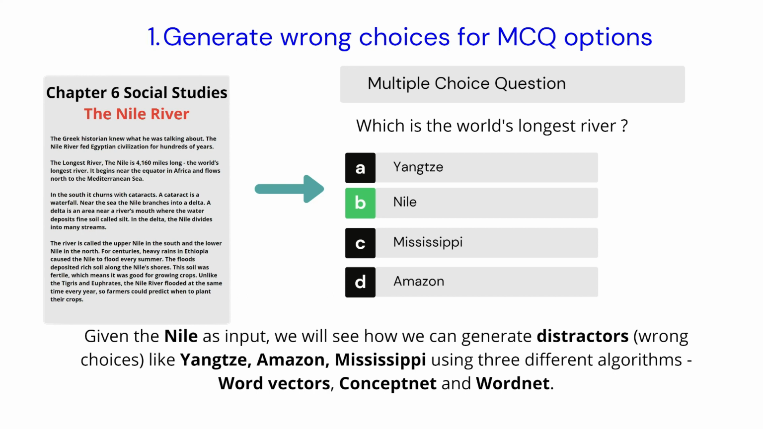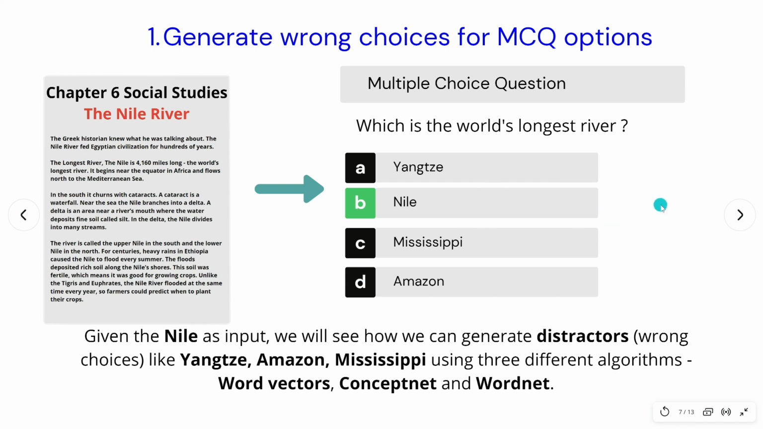So first we'll see how we can generate distractors or wrong choices for MCQ options. Let's say you already created this question, which is the world's longest river, and you have Nile as the answer that you already know. How can you generate distractors or the wrong options A, C, D that are shown here?